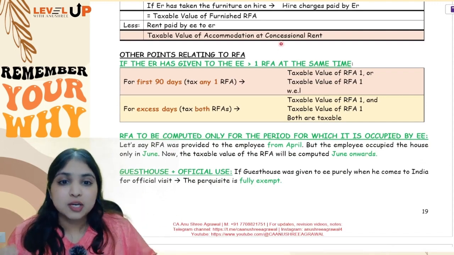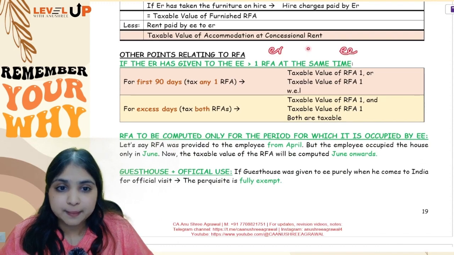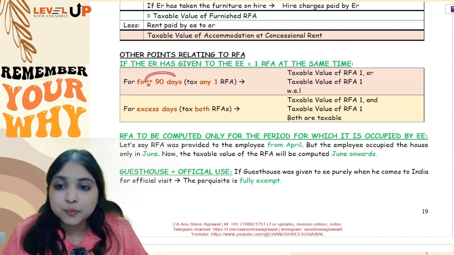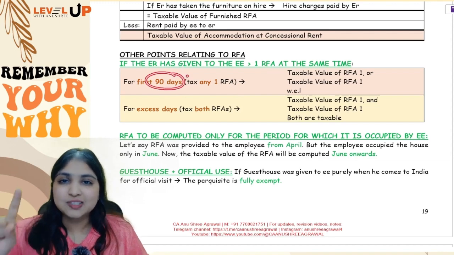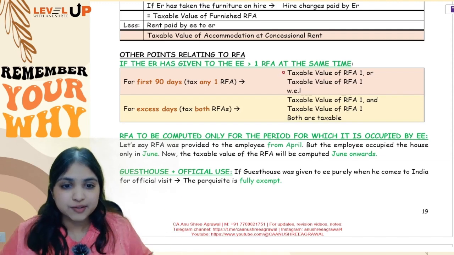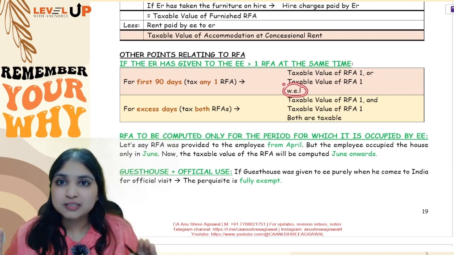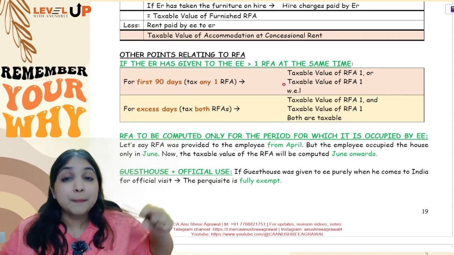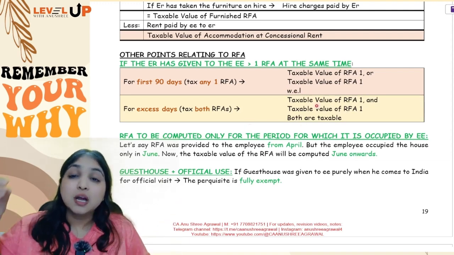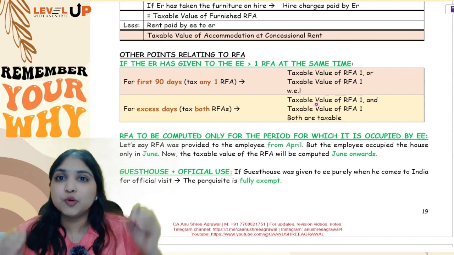Now listen, what if the employer has given to the employee more than one RFA at the same time? In that case, up to 90 days, for the first 90 days, only one RFA we will tax. So you will find the taxable value of both the RFAs, whichever is lesser will be taxed for the first 90 days. But for the period above 90 days, for the excess number of days above 90 days, RFA 1, RFA 2 both will be taxed.